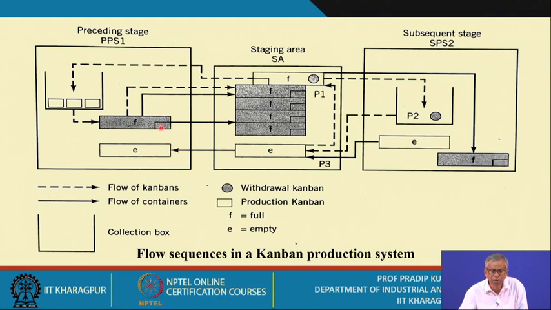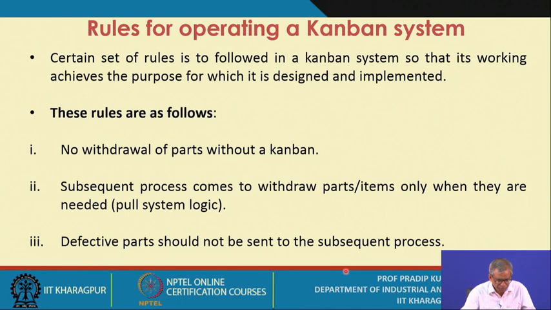So again the empty container becomes a full container. As soon as it becomes full, you attach the production Kanban over here, and you send it to the stacking area. So these are the flow sequences in a typical 2-card Kanban system.